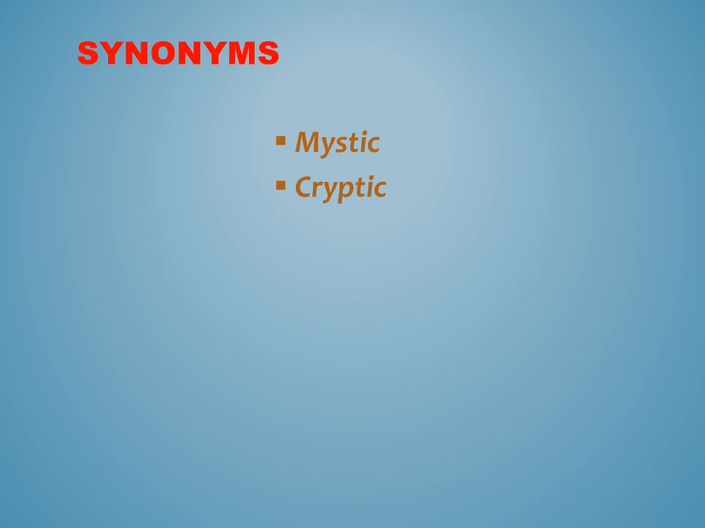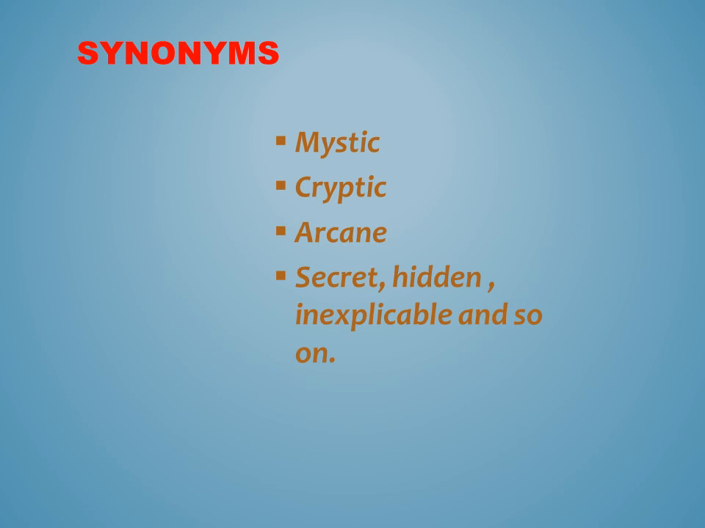Then we have cryptic. Cryptic actually means hidden or secret, but cryptic also means something that is very strange, or something you cannot understand. Then arcane also means something that is very strange and you cannot understand. So yes, the words mean sacred, hidden, inexplicable, and so on. And do you know what inexplicable is? Unexplainable.